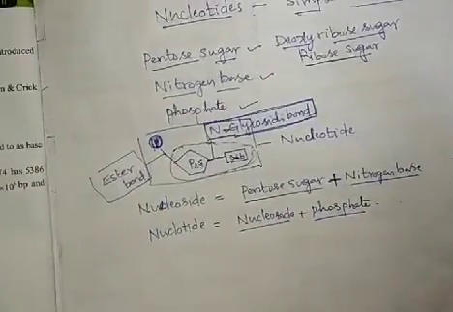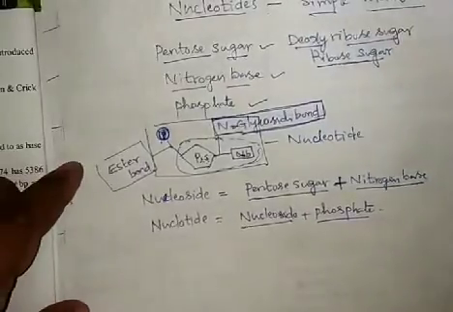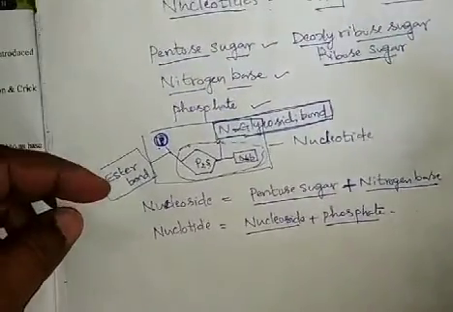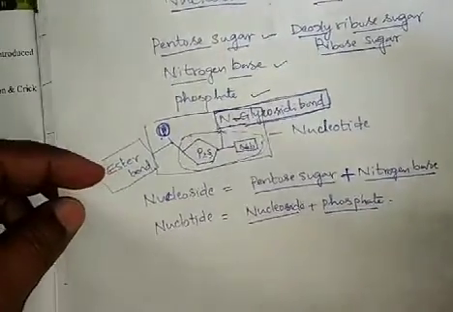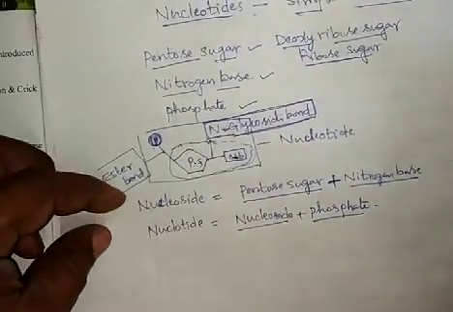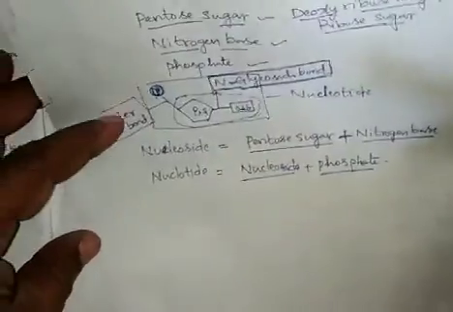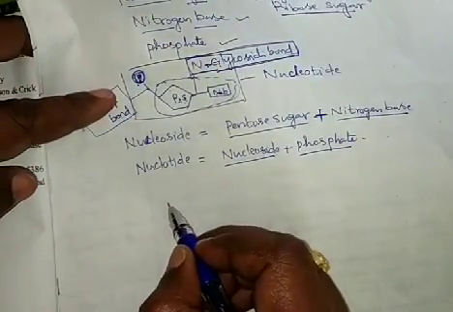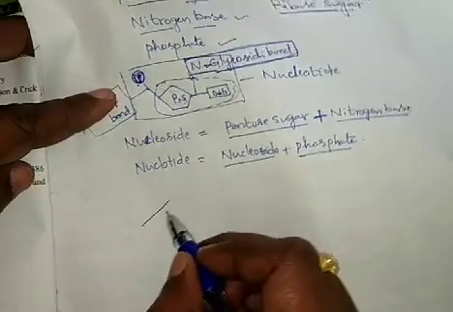Coming to the structures of these components, like pentose sugar, nitrogen base, and phosphate, let us take the deoxyribose sugar. The deoxyribose sugar is like this.